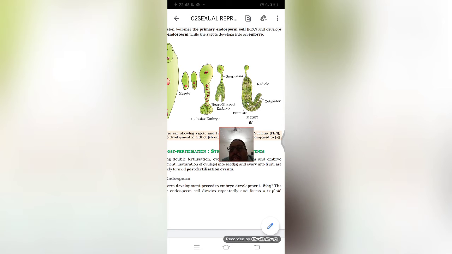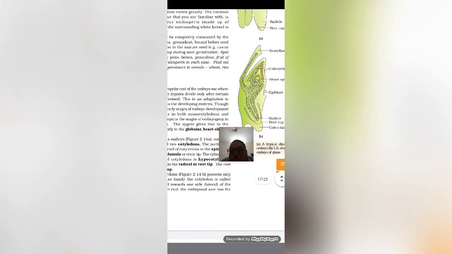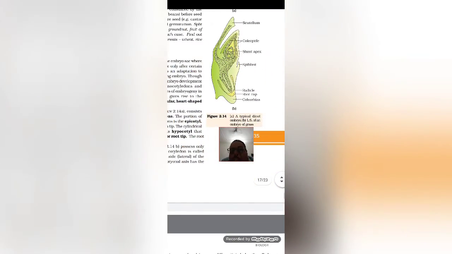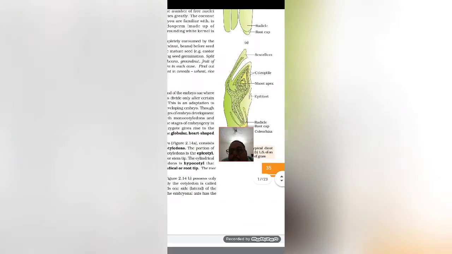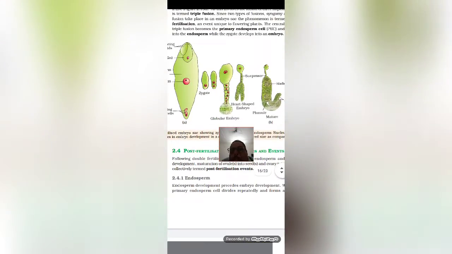So if you see here, there are three parts in the post fertilization event that we have to discuss. One is the formation of the embryo, endosperm, and seed. These three parts we have to discuss. So now we will be discussing how this embryo is formed, and there are different types of embryo. Two diagrams are given here. And next class we will discuss the endosperm and seed.